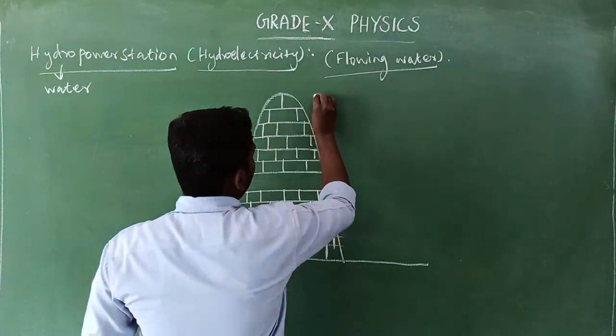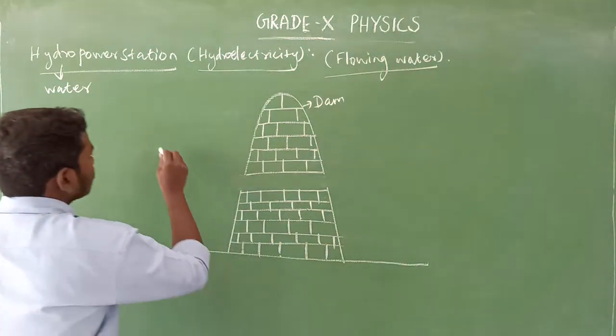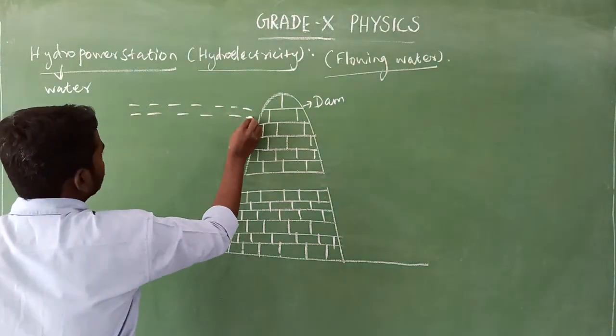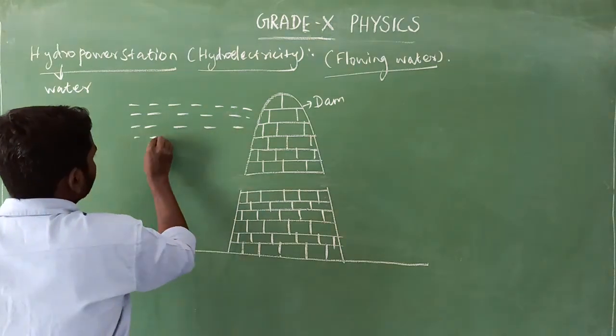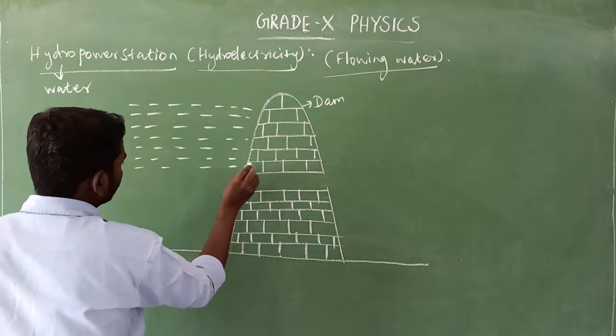So this is the dam. Then the water is here. That is the water reservoir.